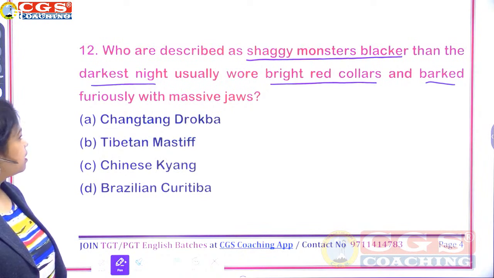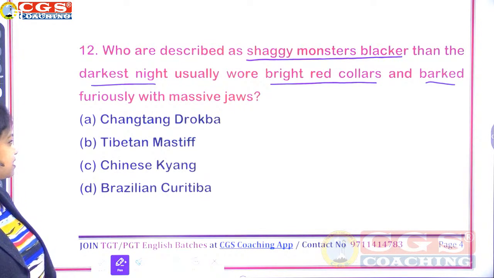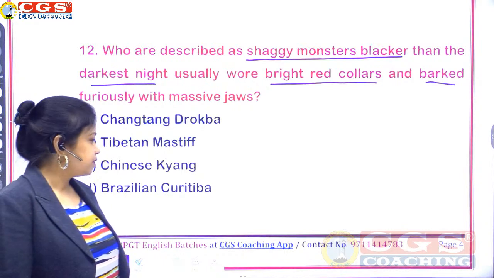So this is your hint: bright red collars. Shantung Drogba, Tibetan Mastiff, Chinese Kyang, or Brazilian Curitiba?